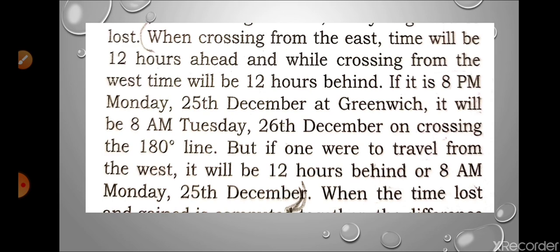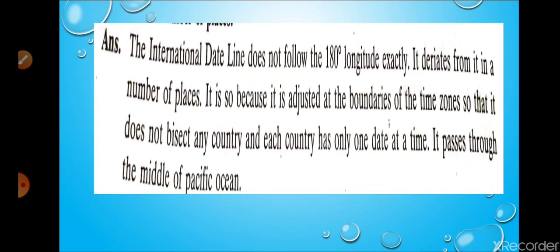Now question number 3B, state with an example how the time lost or gained is computed with reference to the international date line. It is given here, when crossing from east to west, till 25th Monday, 25th December, you can write down. Now the next one we are going to discuss.